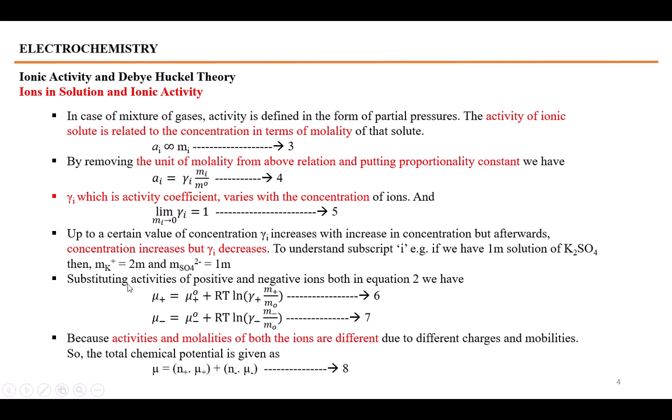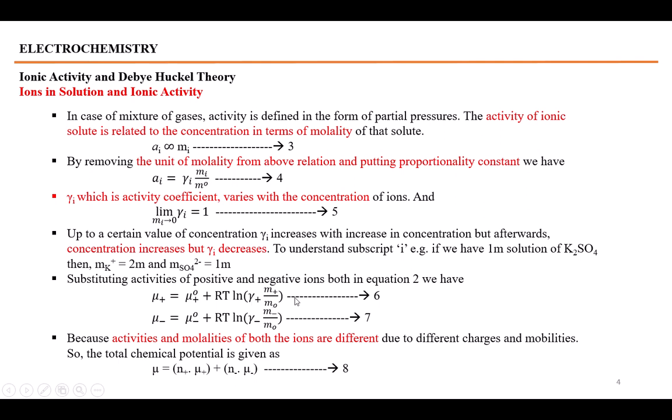So we substitute the activities of the positive and negative ions both in equation number 2. For example, the potential for the positive ion will be taken from equation number 6, and the potential for the negative ion from equation number 7. We have placed the value of activities here. Activity is equal to gamma i mi over m naught, and the activity of positive ions is gamma positive m positive over m naught.